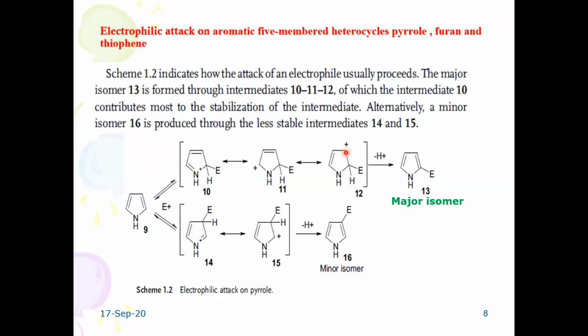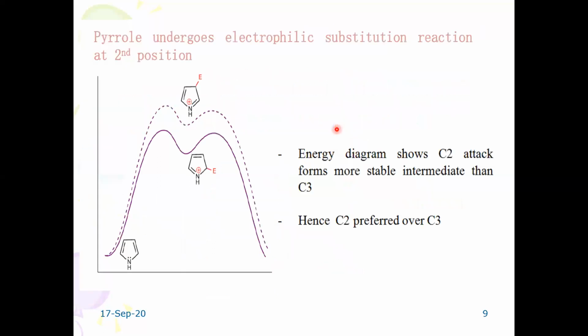The question generally asked in the examination is why the 5-membered heterocycles prefer to undergo electrophilic substitution at the 2 position rather than the 3 position. If you see the energy profile diagram, you will find that when electrophilic attack is at the 2nd position, it forms a more stable intermediate.